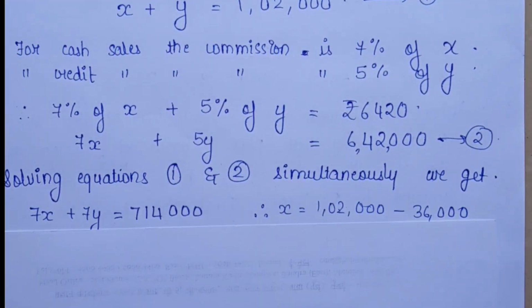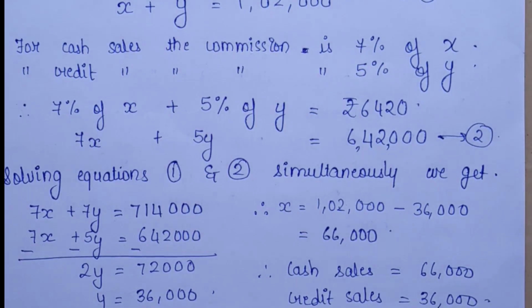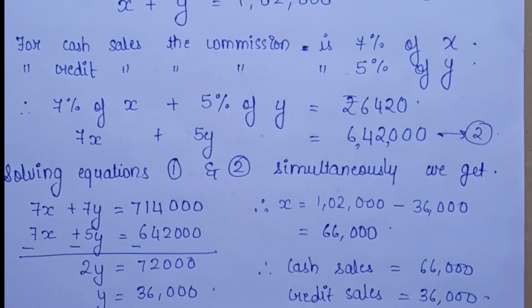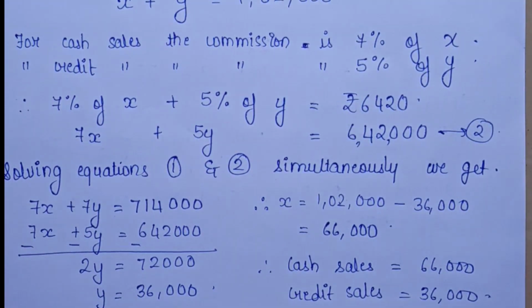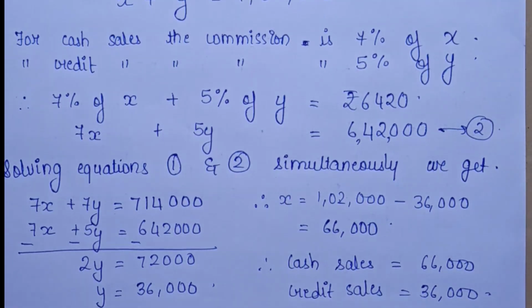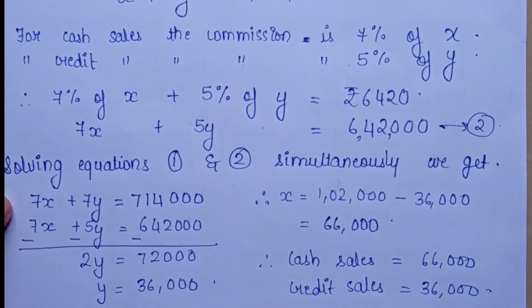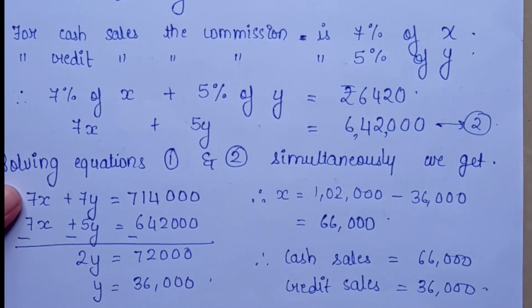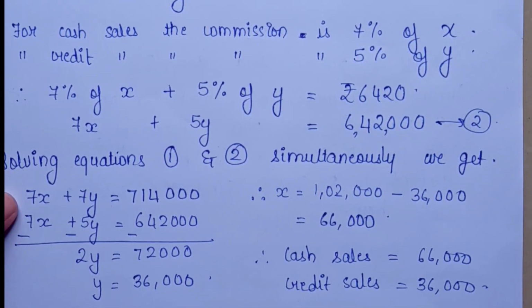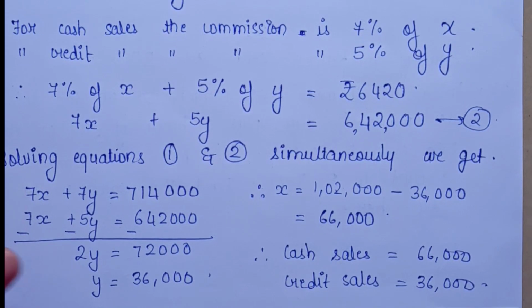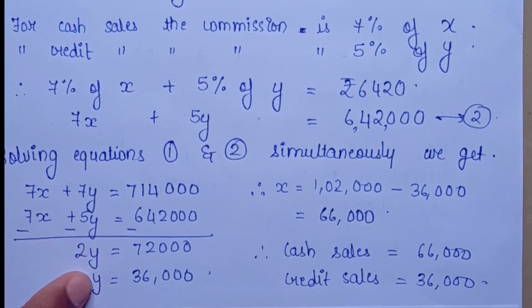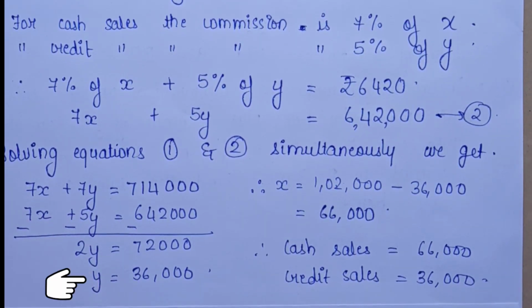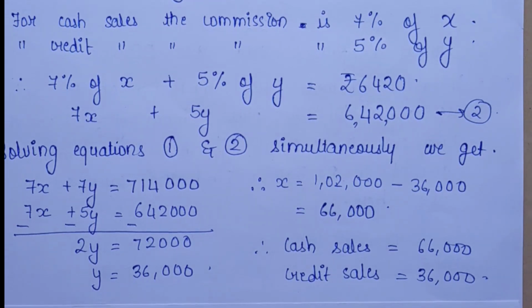So you can see here I have solved the equations. I have multiplied the first equation by 7 and subtracted the second equation from it to obtain the value of Y. The value of Y that I have got is 36,000.